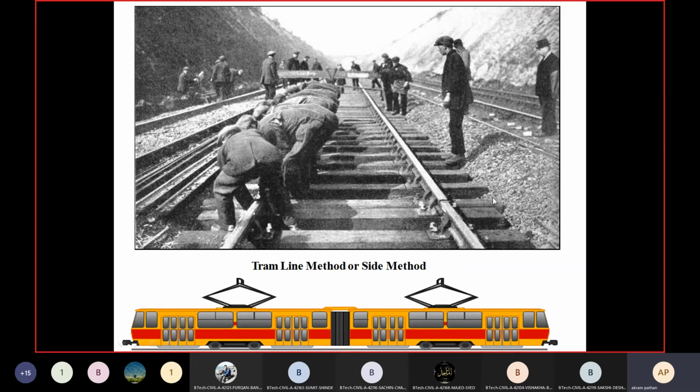Different types of sleepers are there. Wooden sleepers are there, and concrete sleepers are there. Nowadays concrete sleepers are particularly in use while aligning or constructing new tracks.